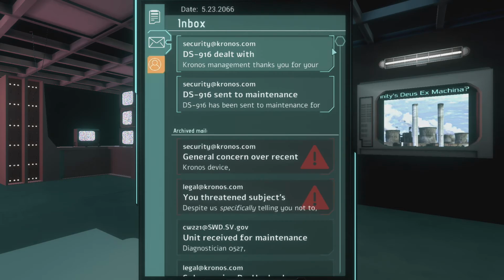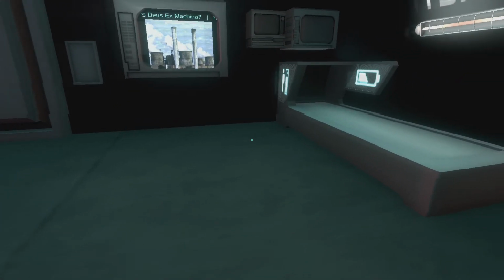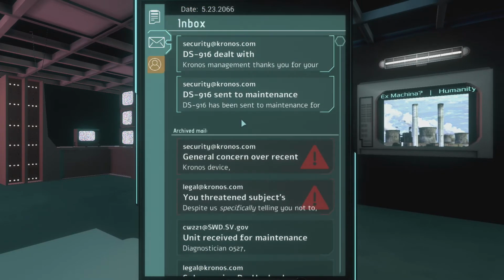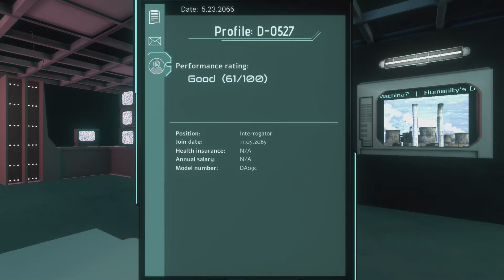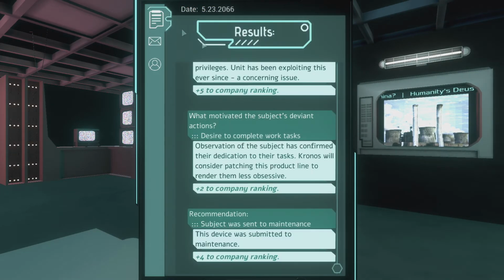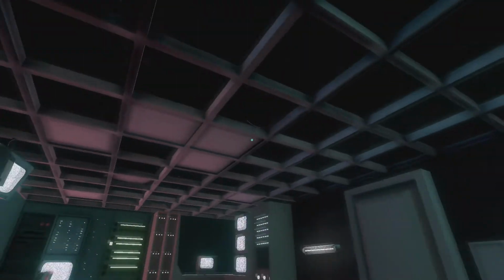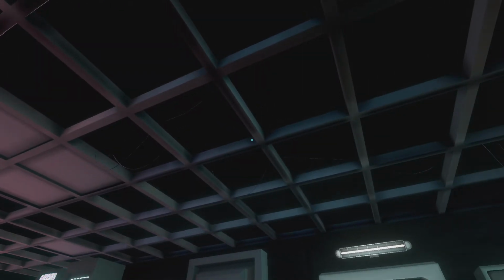Oh no! Why would you do that? He didn't do anything. And our performance rating is good now. Aww. He just wanted to get repaired. Kronos, you suck.